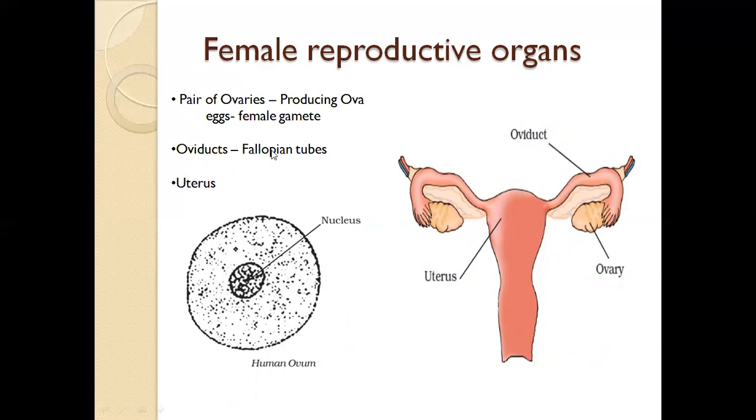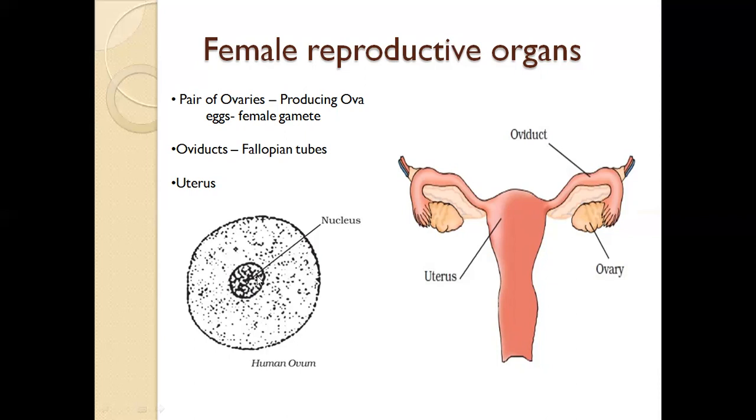Here, the female reproductive organ consists of a pair of ovaries. This and this are the ovaries. These ovaries produce ova, called ovum, also known as eggs or female gametes. So this is a human ovum.